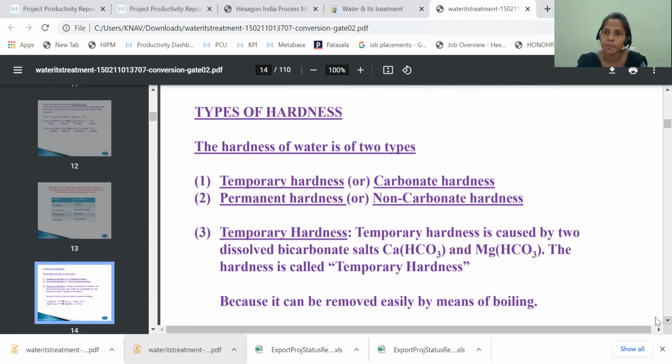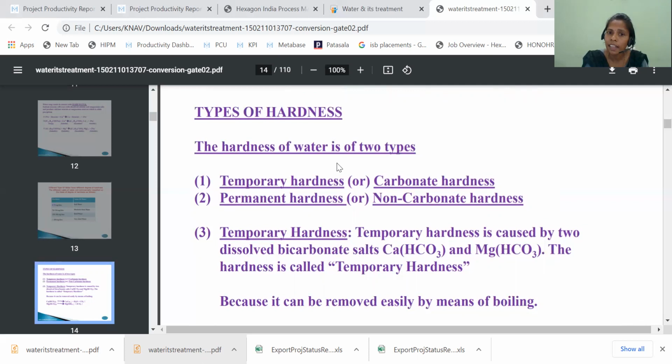Types of hardness is also very, very important. Define hardness and explain the types of hardness. What is hardness? It is the characteristic of hard water, and it is the lather preventing property of hard water.